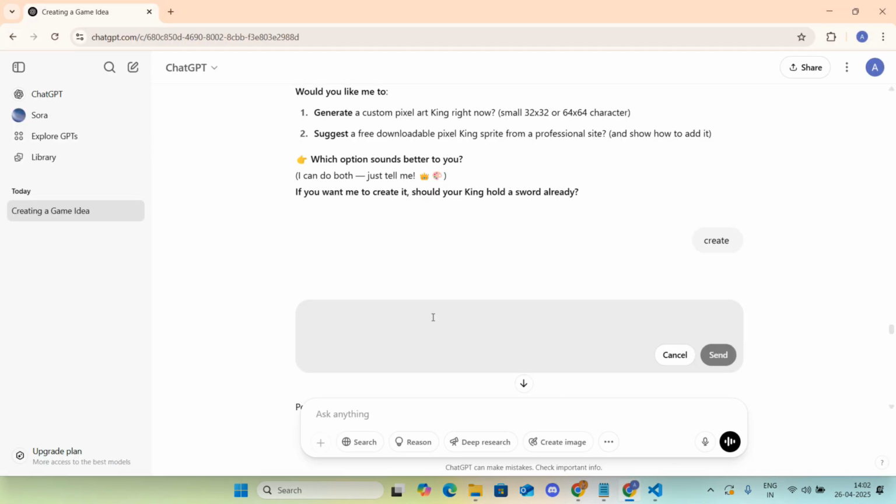So then I went to GPT, and I again asked: I have created the images of hero and enemy, and also the background. Let's integrate it with the code.